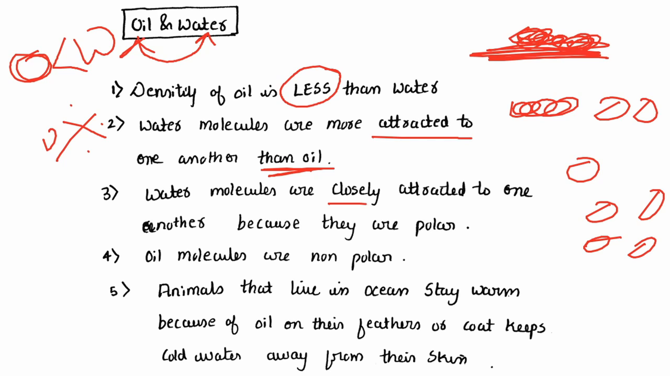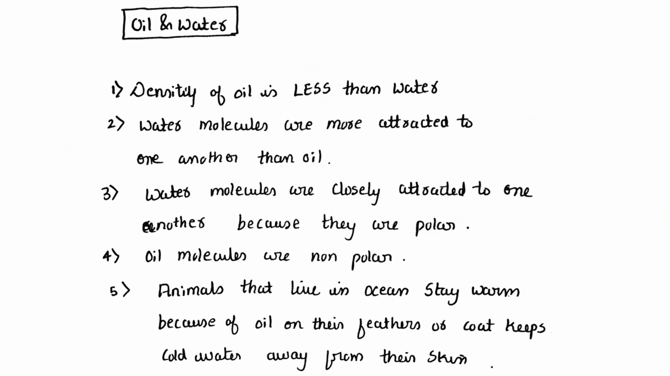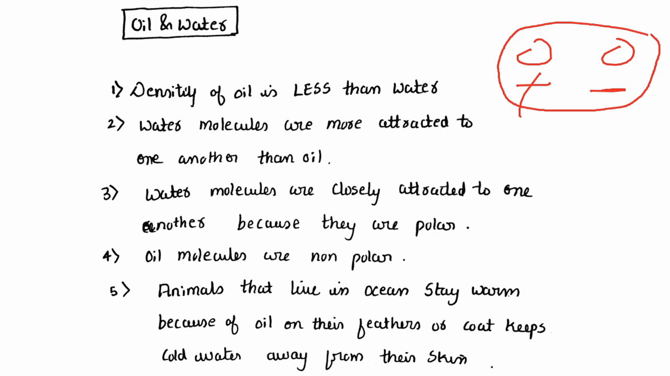Water molecules are closely attracted to one another because they are polar. Now, what do you mean by polar? Polar means one side is positively charged and one side is negatively charged. That is how they bind to each other. That is why water molecules are closely attracted to one another because they are polar, whereas oil molecules are non-polar. Remember this, water molecules are polar. They might ask this in statements also.